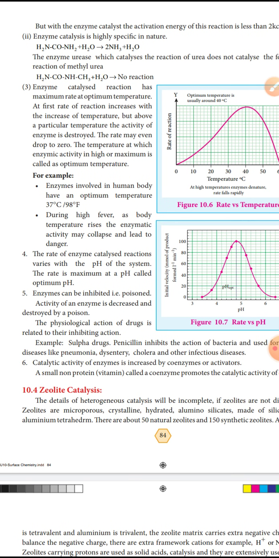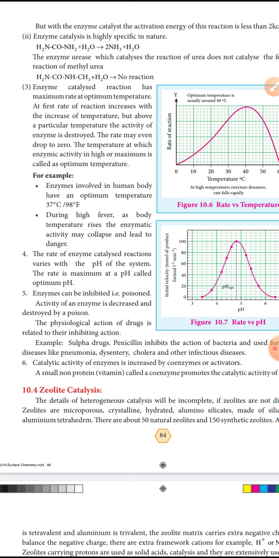Example, enzymes involved in the human body have an optimum temperature. In our human body, every human has enzymes in the mouth and stomach, which secrete enzymes. The enzymes involved in a human body have an optimum temperature of 37 degrees Celsius or 98 degrees Fahrenheit.